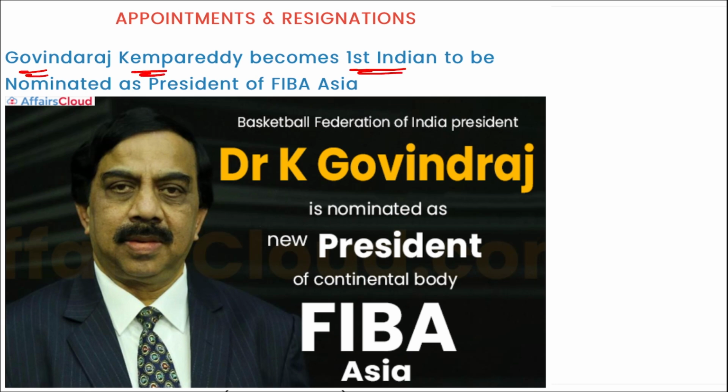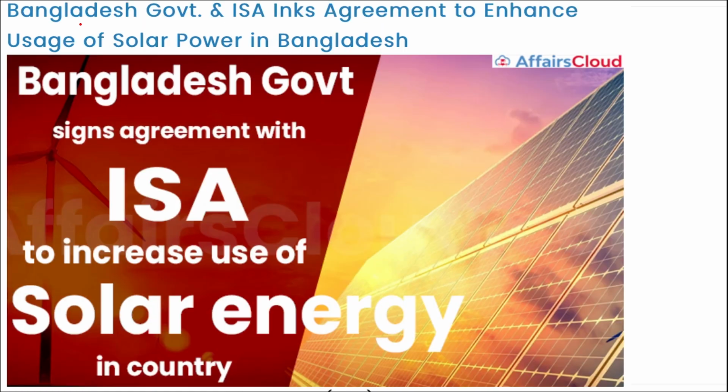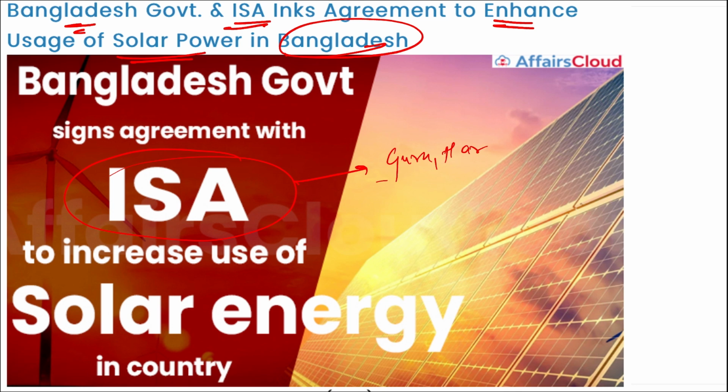He became the first Indian to be nominated as the president of FIBA Asia. Important, you can see him in the picture, that Govind Raj Kempreddy became the first Indian to be nominated as the president of FIBA Asia. Then next is Bangladesh government has signed a pact with International Solar Alliance to enhance the usage of solar power in Bangladesh. And if you remember, International Solar Alliance, where is the headquarters? It is in Gurugram, Haryana, and it is a joint venture between India and France that was launched in the year 2015.